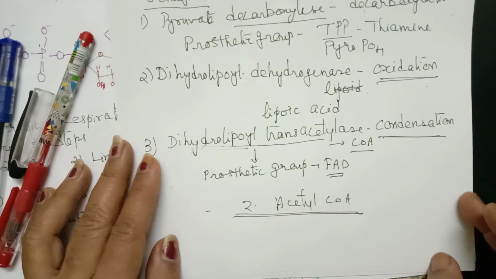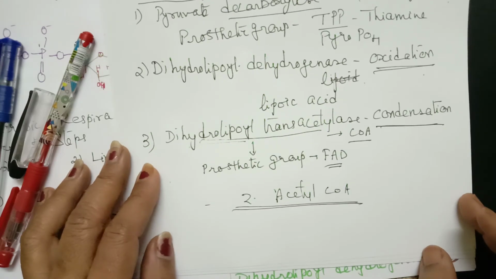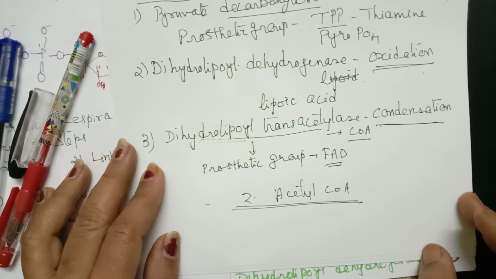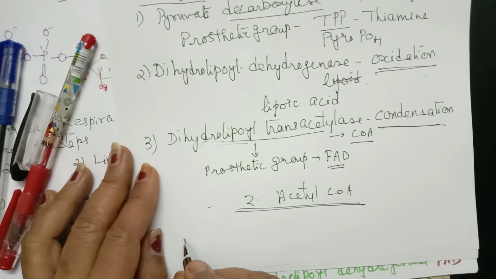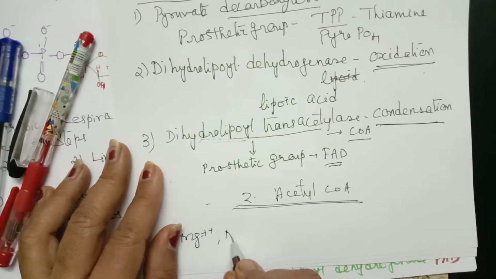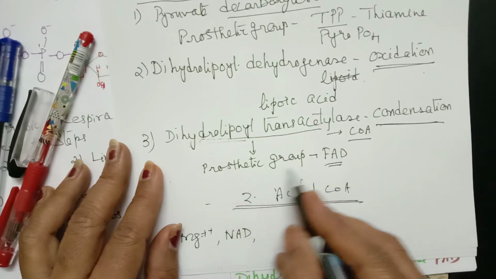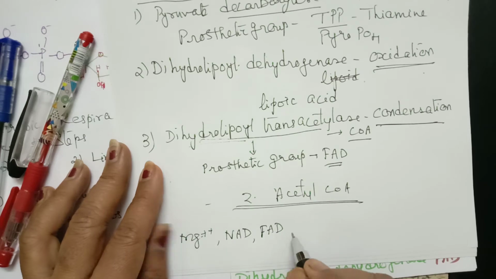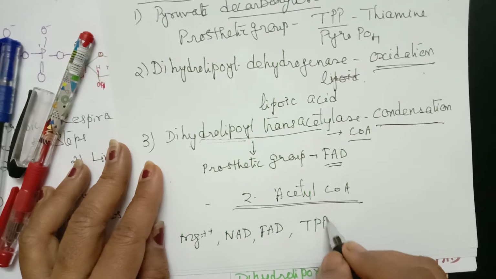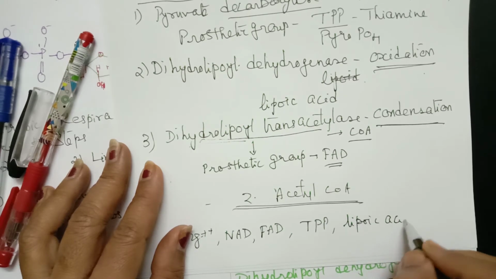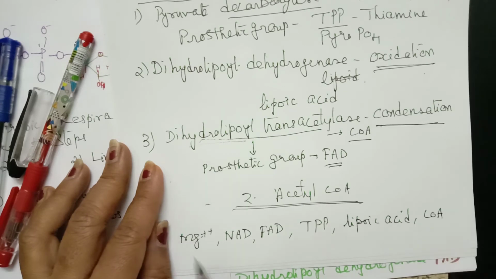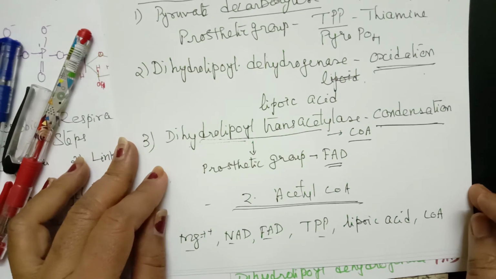And for the entire complex, all enzymes together, they require about 5 cofactors. First one is magnesium ion. It requires NAD. As we have seen, the prosthetic group FAD is also required. TPP is required. Lipoic acid and coenzyme A. So these are the cofactors which are required for this enzyme.